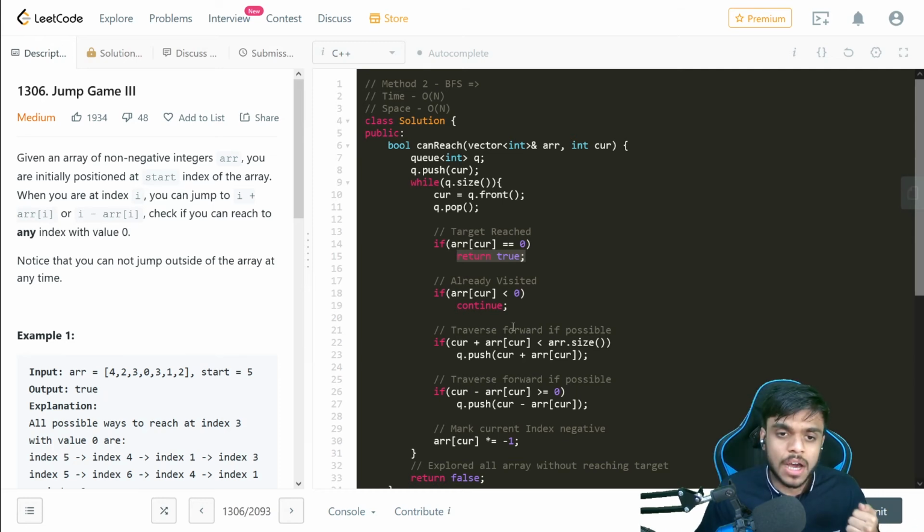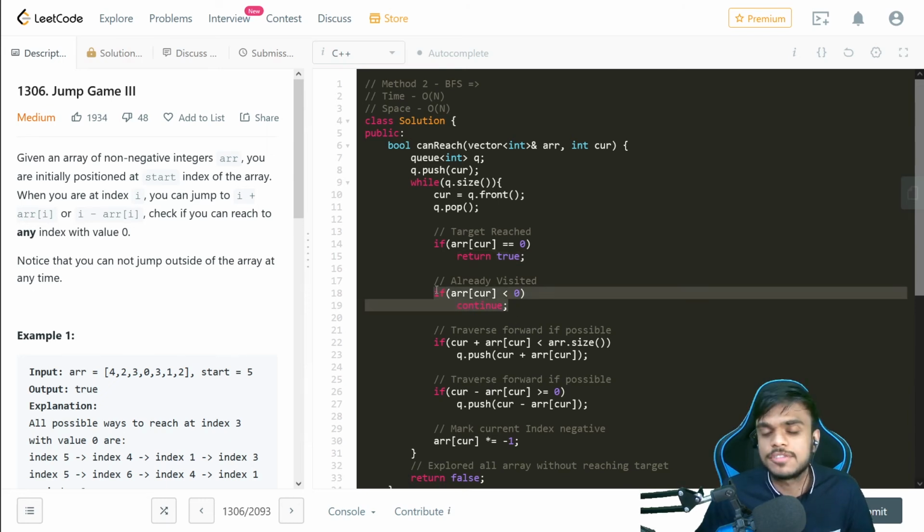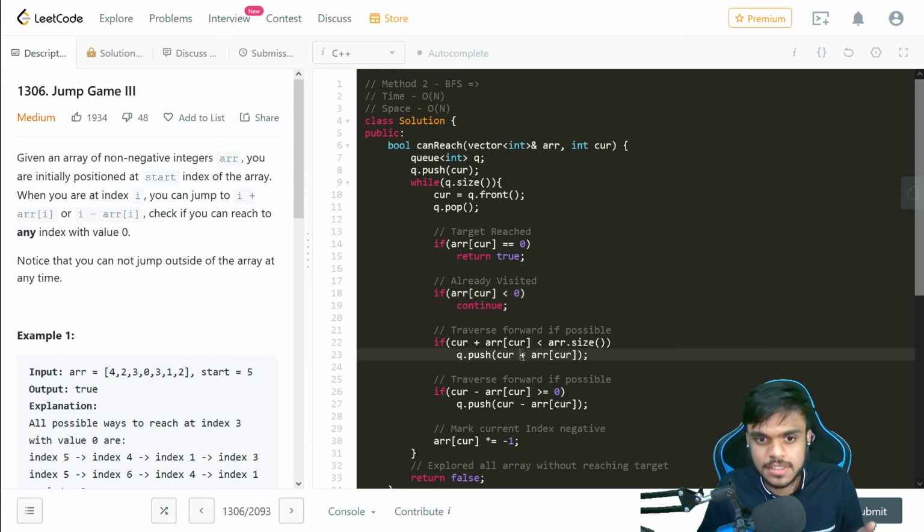Okay. Now, after that, if we are not at the index having value 0, then we are checking if this element is already visited. Now, if this element is already visited, we do not need to go again backward and forward from this particular point, because we have already traversed this, right? So that is the condition. Now, after this, if we have not visited this element, then we will do the backward and the forward manipulations that we have to do.